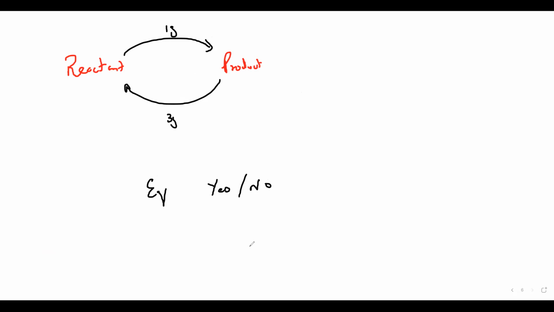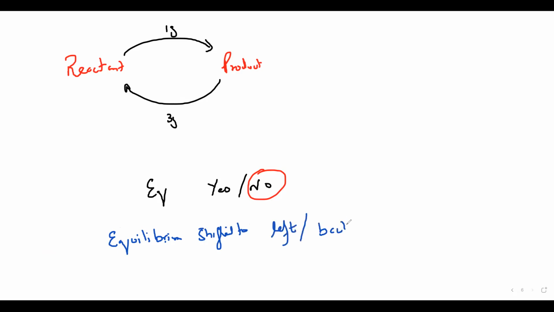The reactants and the product are forming at different rates. Then if it is not in equilibrium, we use the term that equilibrium has shifted, because of the left hand side. So we say the equilibrium has shifted to the left side, or backward. Left side means backward and right hand side means forward.